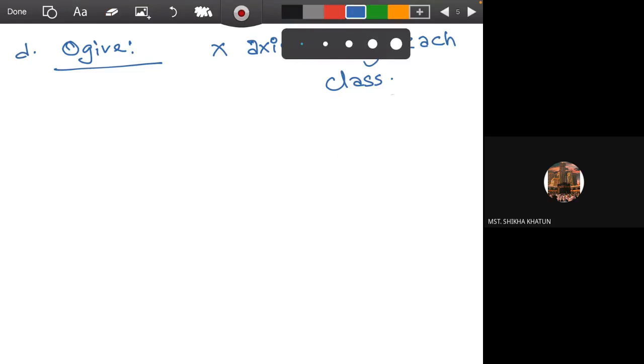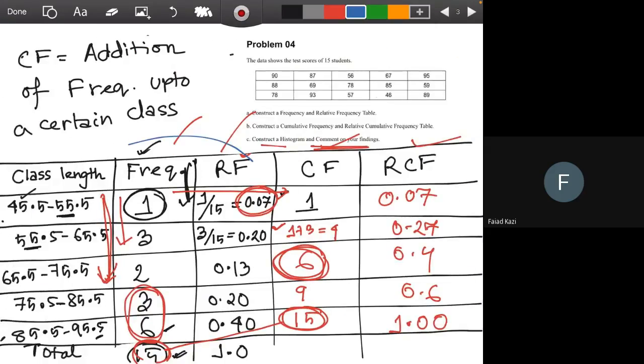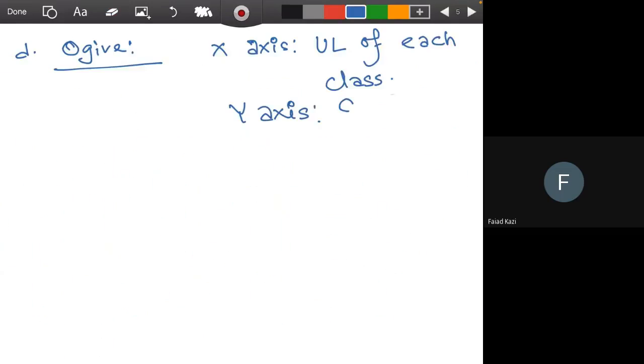And on the y-axis, any idea what should we take in ogive? In ogive, does anyone want to say something? Okay, fine. What I was saying is that we have already used these, so we have cumulative frequencies left, that's it. On the y-axis we will take cumulative frequency or relative cumulative frequency. Be very careful while selecting your statistical measures.